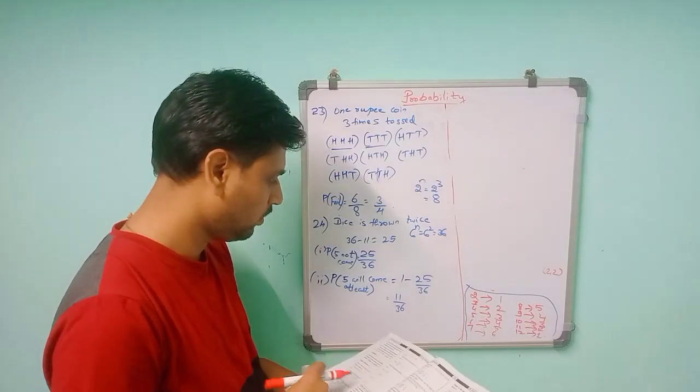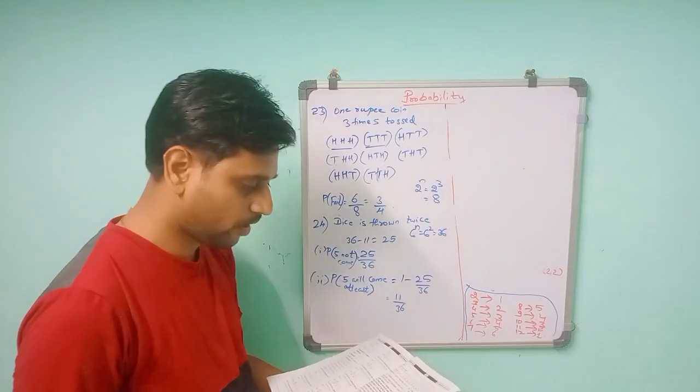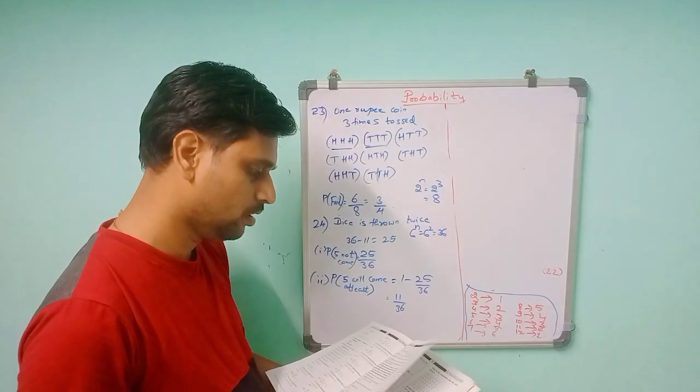So the 24th question is over. I think you are understanding what I am telling. You only have to practice it.